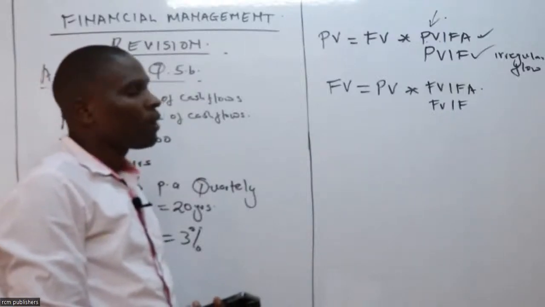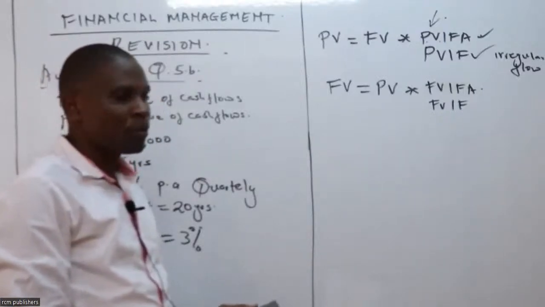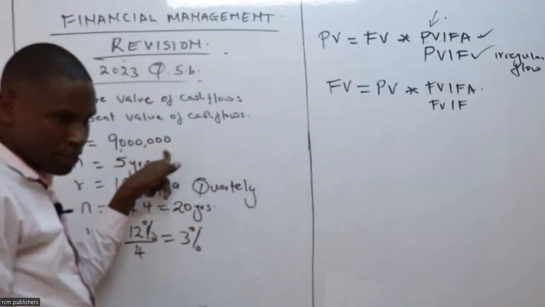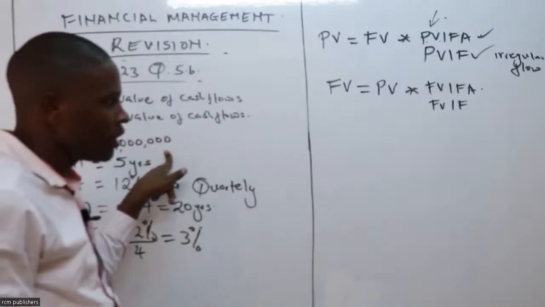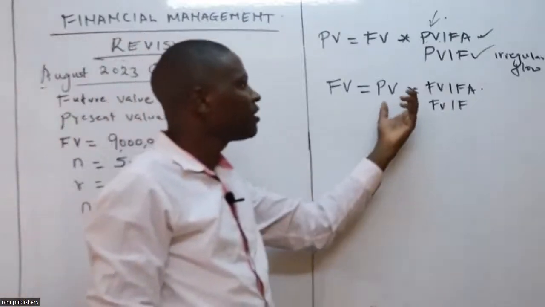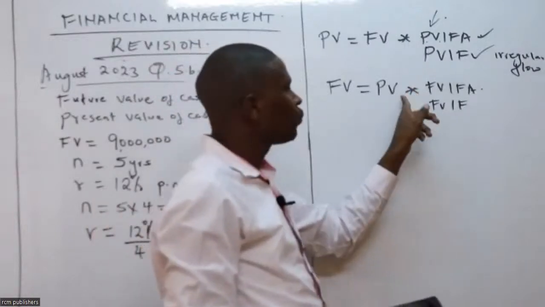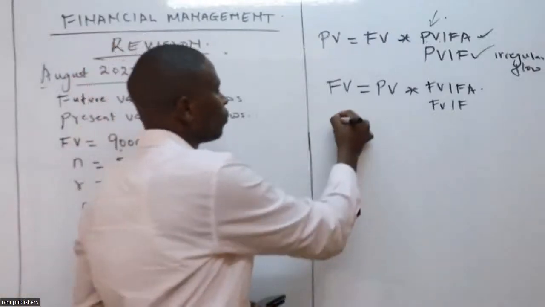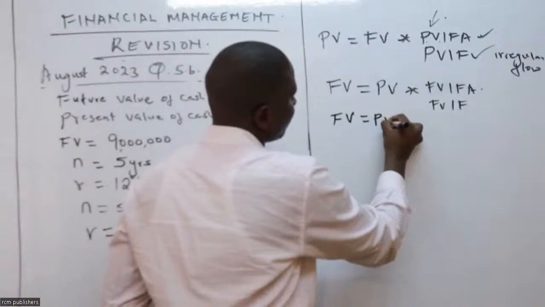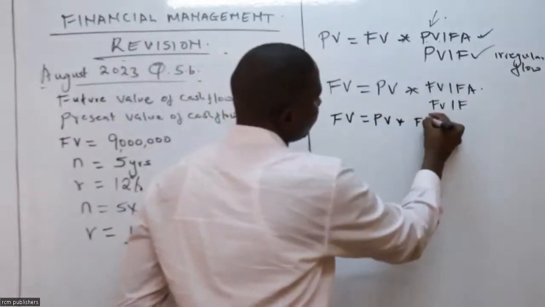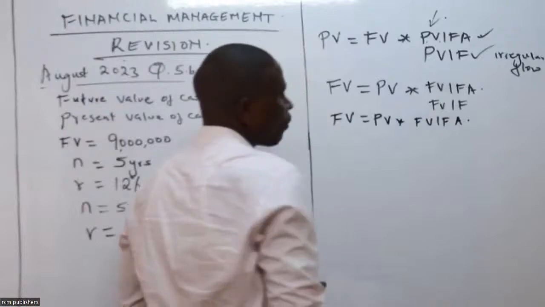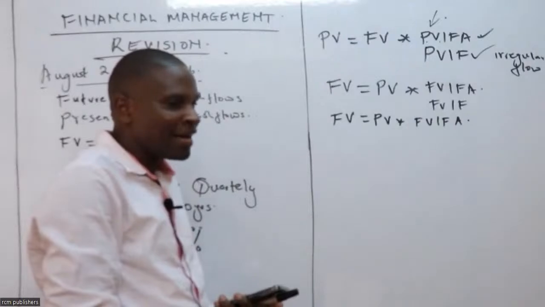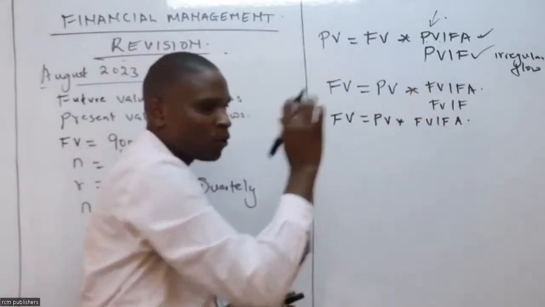Now, in our question, we have been provided with the future value. You can see, future value is 9 million. And somebody has told us that this one is an annuity. So we shall use the first formula. So future value is equal to present value times future value interest factor of annuity. Now I want somebody to remind me, what is the formula of future value interest factor of annuity?